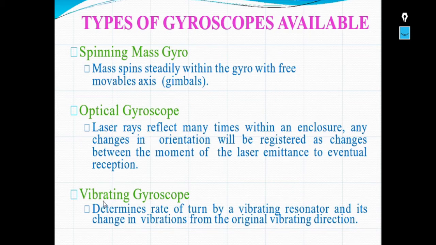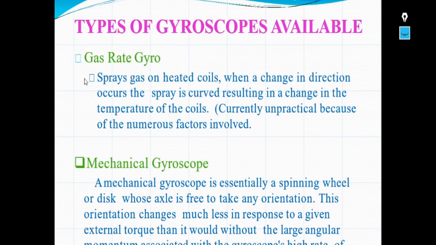The next type of gyroscope is the vibrating gyroscope. This vibrating gyroscope determines rate of turn by a vibrating resonator and its change in vibrations from the original vibrating direction. And one more type of gyroscope available is the gas rate gyro. This gas rate gyro sprays gas on heated coils. When a change in direction occurs, the spray is curved, resulting in a change in the temperature of the coils. Currently impractical because of the numerous factors involved.